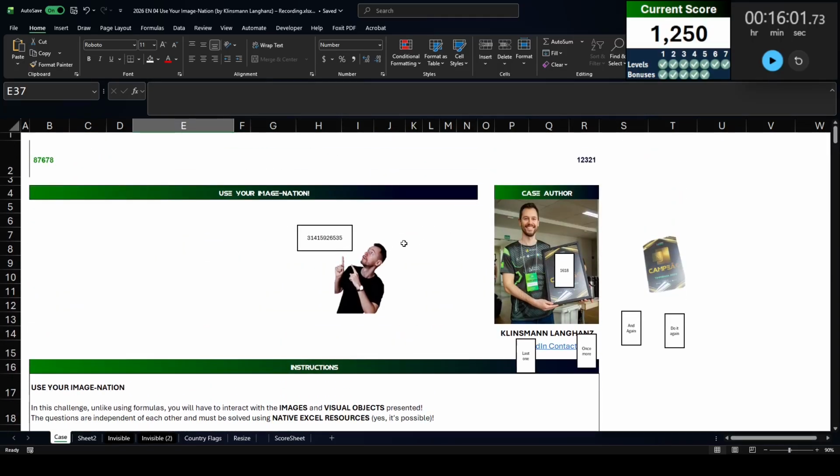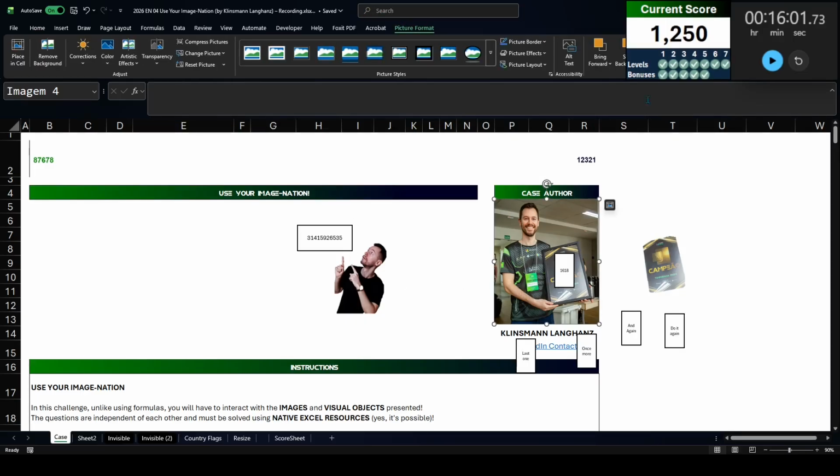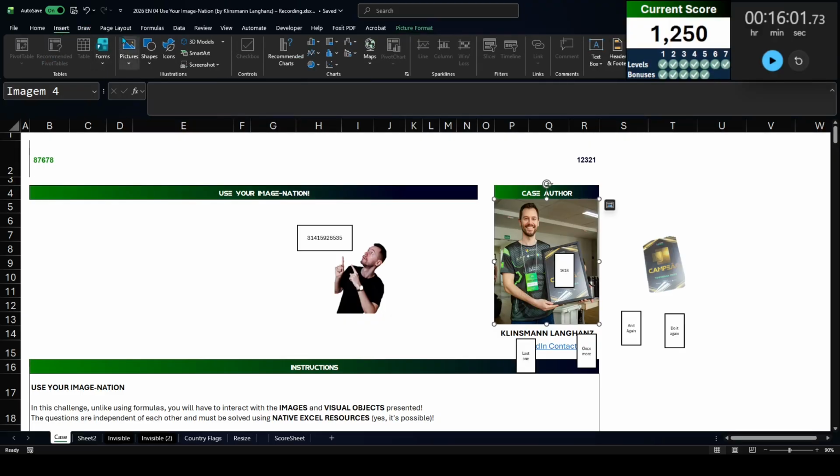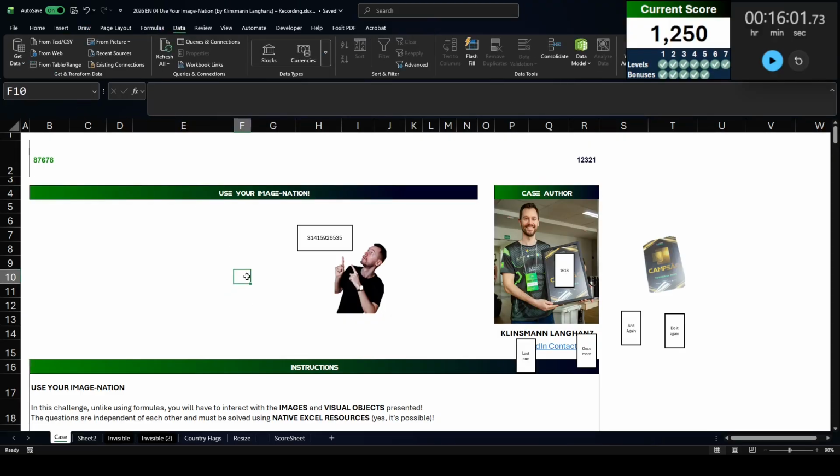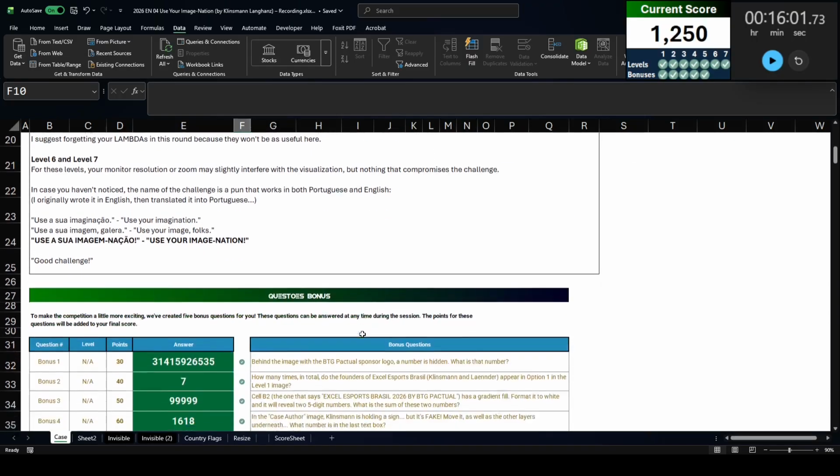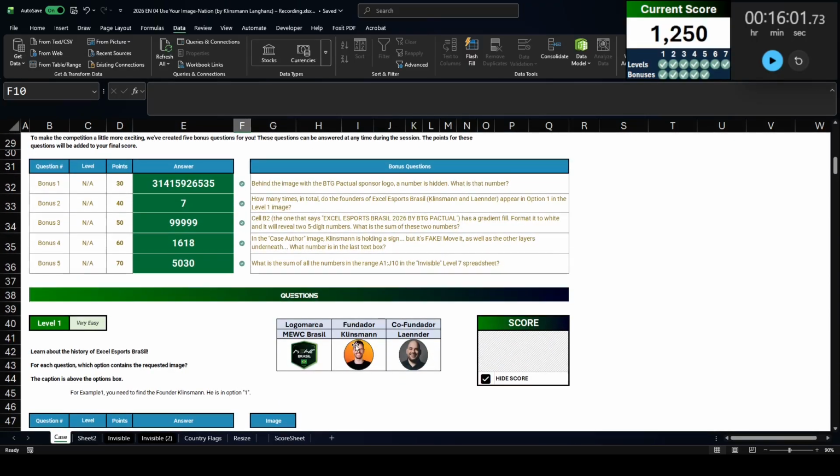I have to give him credit because Klinsmann does a wonderful job of making these competitions educational. I don't know how many people used the keyboard shortcut for crop image there. Now we might know it. But more importantly, how many people used insert data or get data from image? Probably very few. And we've got to try that feature out today.